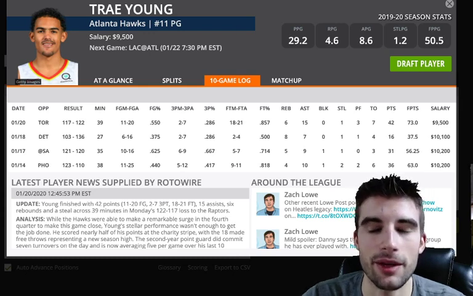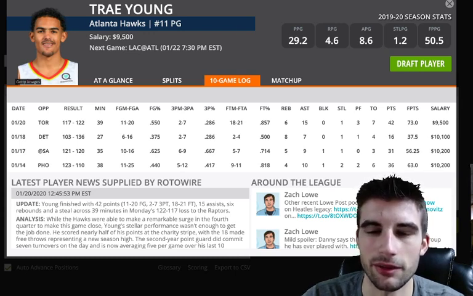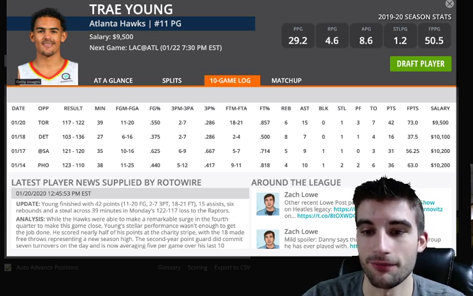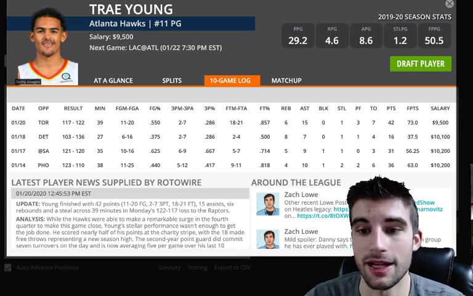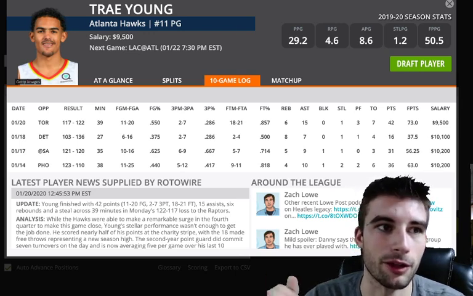And the thing is, Patrick Beverley left last night's game with a sore, was it right ankle? I can't remember correctly, but if he's out, that's obviously a boost because he's one of their best defenders, and he'd be guarding Trae Young. So if he's out, Trae Young at 9,500 is a very good price, and this should be a pretty good game because I'm assuming Kawhi's out, and if Paul George is out, this game will stay close. And even if Paul George is in, this game should stay a little bit close with Kawhi Leonard being out.